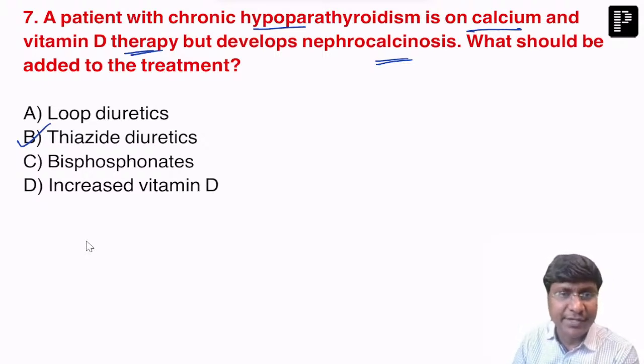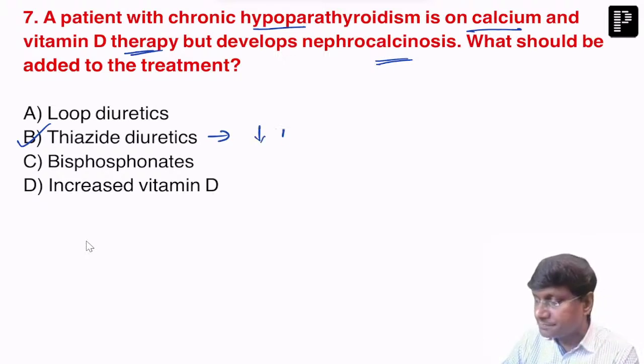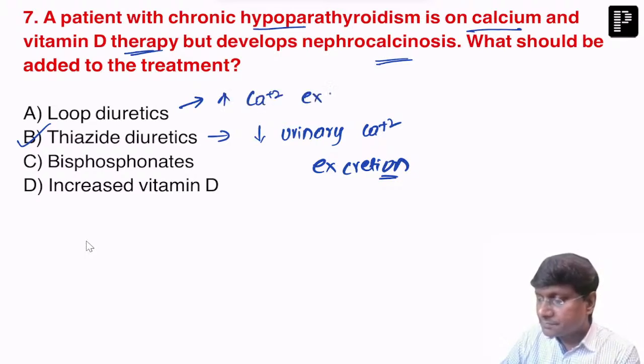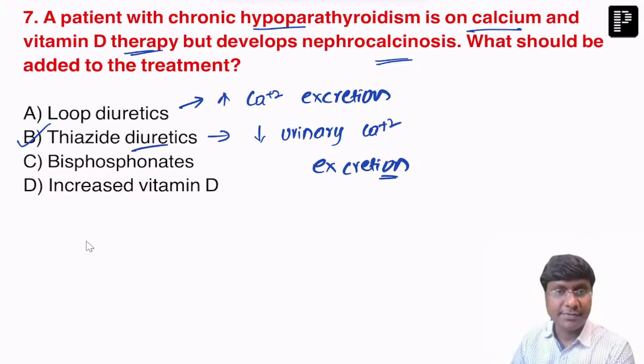Why are we giving thiazide diuretics? Thiazide diuretics reduce urinary calcium excretion, and they help in preventing nephrocalcinosis. Whereas loop diuretics increase the calcium excretion, so they may worsen the condition. That is the reason why the preferred molecule is thiazide diuretics. Next.